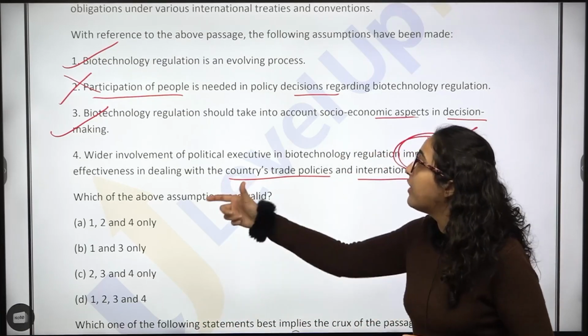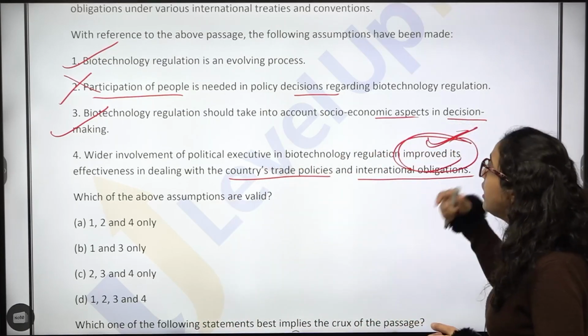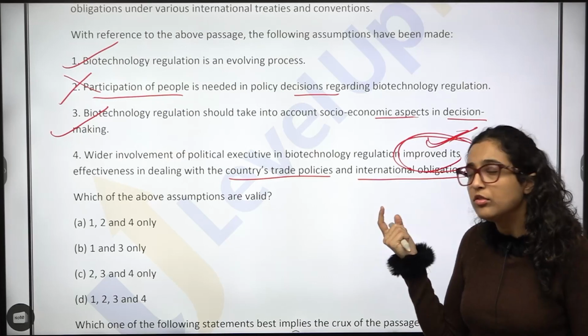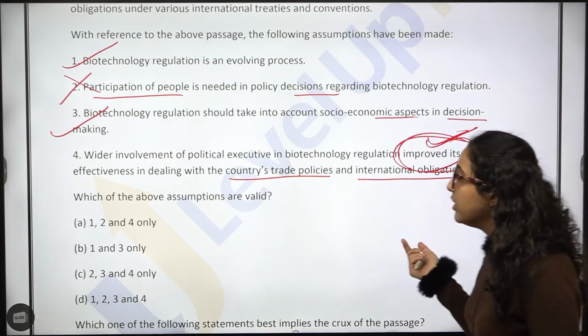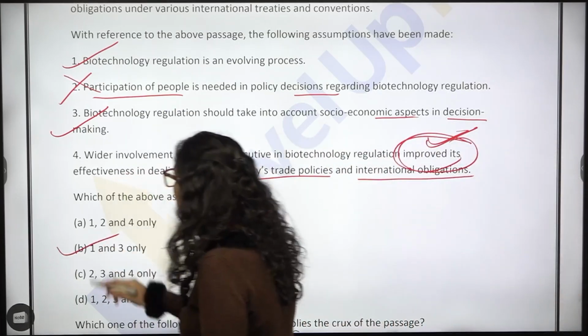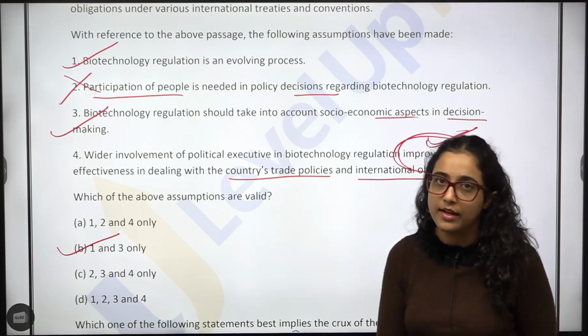The assumption is that wider involvement has already improved its effectiveness. No, it has not improved till now. So that was the point of view. So only 1 and 3 is your answer.